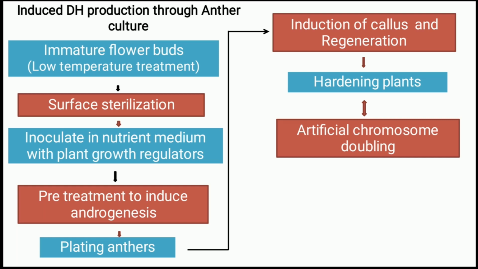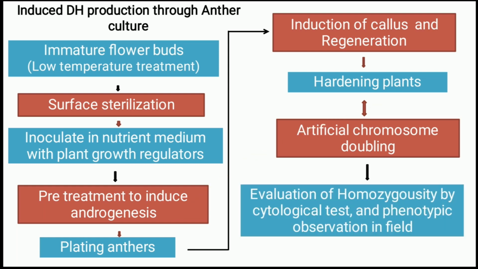Once callus is produced, we go for microshoot production, then root induction, then hardening of the plants. We can double the chromosomes at the microshoot stage itself, before the hardening stage, or after completing the hardening procedure we can apply the doubling agents in the nursery stage itself. At the end, we have to evaluate the homozygosity by cytological test and phenotypic observation in nursery or field conditions, which will confirm the doubled haploid plants in our hands. Thank you.